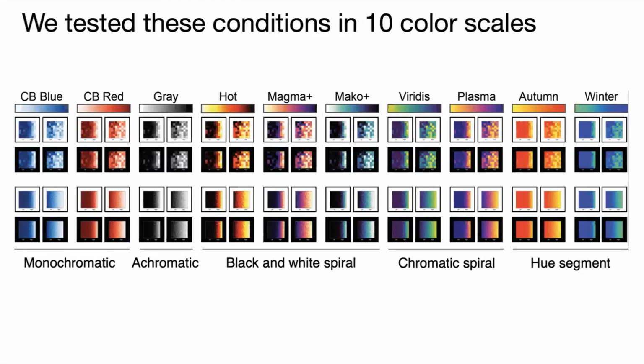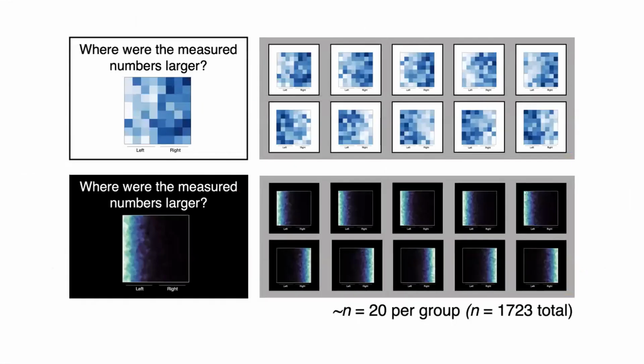We repeated this experimental design for 10 color scales, some of which would be more likely to have holes depending on the endpoints of the color scales. Each participant saw one condition, and here are examples of two conditions with all stimuli. On each trial, participants were asked to indicate with left and right arrow keys where the measured numbers were larger. One side of each color map was dark, and one was light. This was counterbalanced across trials.